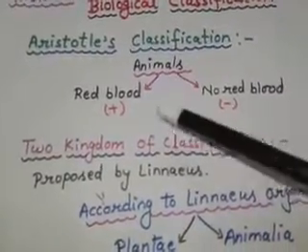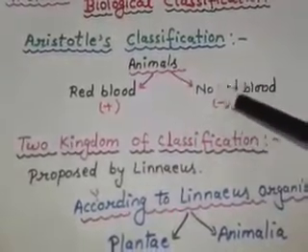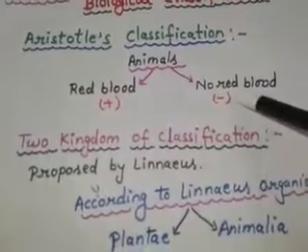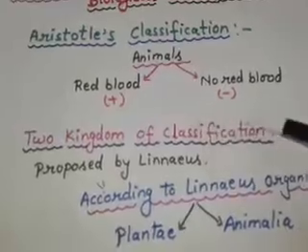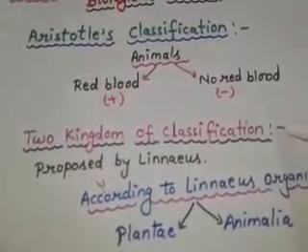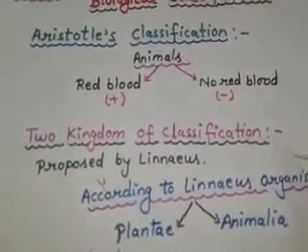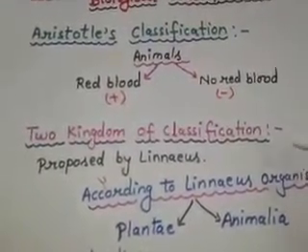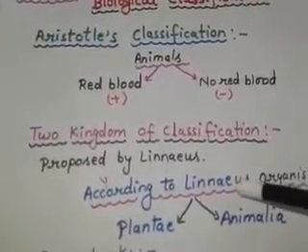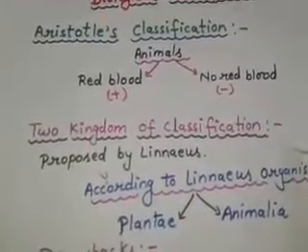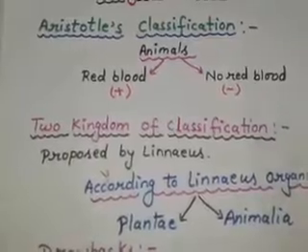Okay? Animals which have red blood, just like mammals, and animals which do not have red blood are further classified into two groups: some have a hard body and some have a soft body. Hard body just like insects and soft body just like molluscans, and these molluscans are further classified into two groups, the molluscans having shell just like shellfish and the molluscans which do not have shell just like jellyfish.